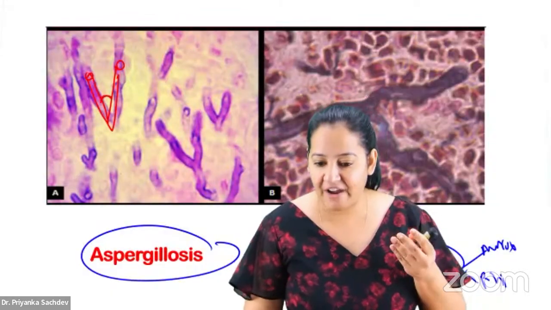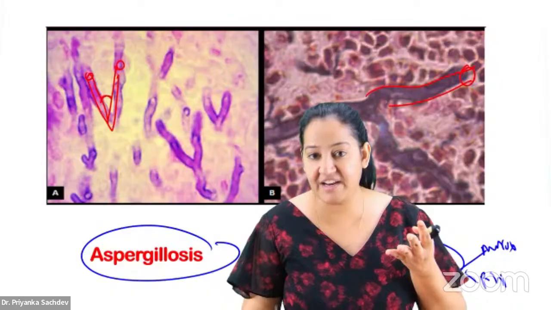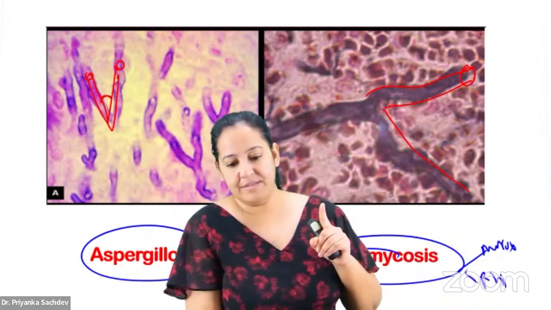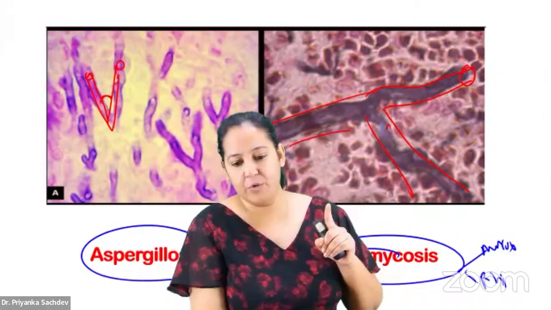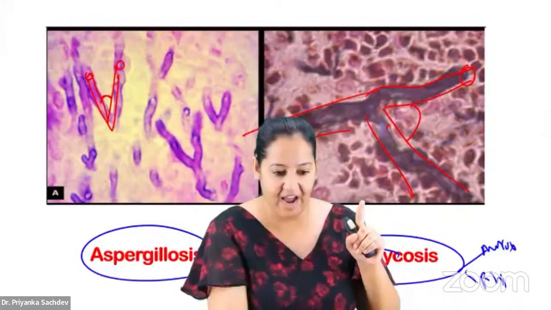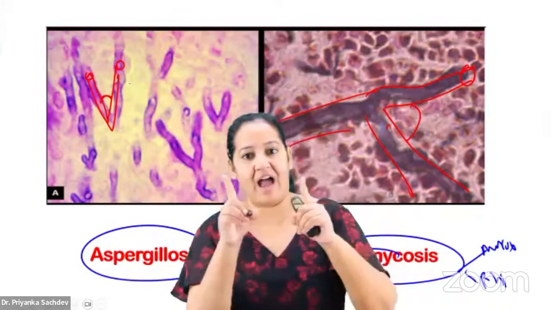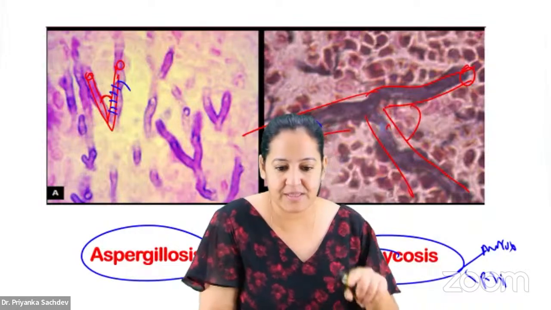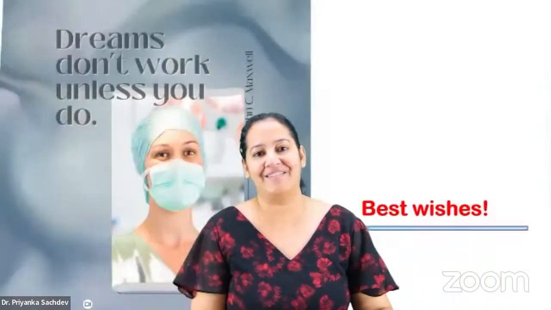Aspergillus. Here the hyphae is broad. Can you see the thickness? And see the angle. The angle is obtuse, more than 45. So here the hyphae is narrow and the angle is narrow. Here the hyphae is broad and the angle is broad. And third thing, this one is septate and this one is aseptate. We are done with microbiology.